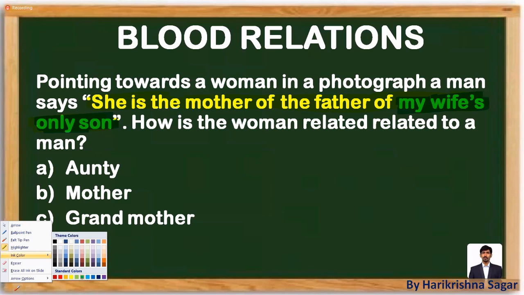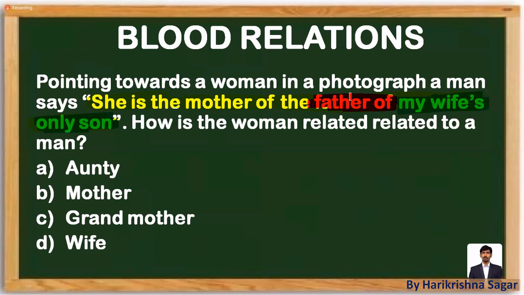And the second point. If you have a statement like "father of my son", father of my son means me only, right? So now you can observe your data carefully. She is the mother of the father of my wife's only son. That means it's me. She is the mother of me.